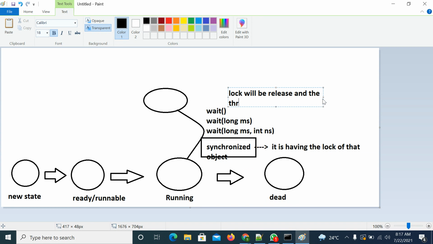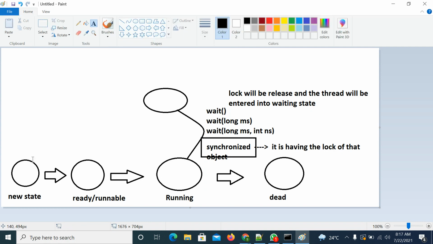And the thread will be entered into waiting state. Right? I hope you are getting the point. So here you will create one object, on top of it you will apply start method. The start method will perform low level activities like registering your thread with the thread scheduler and allocating the CPU time. Once the low level activities are completed, and once it gets the CPU time, then it will enter into running state.